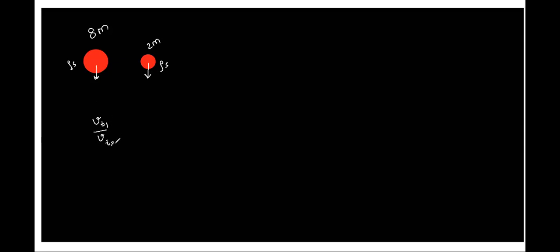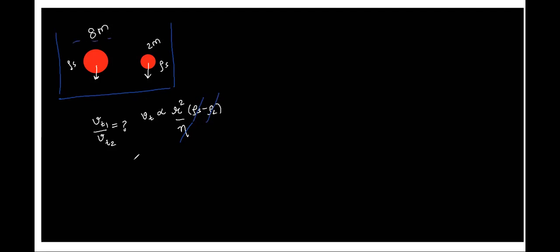Vt1 is to Vt2. Karuna, what should we do? We don't know the rate formula. Tell me the proportionality. Vt is proportional to R square into (rho s minus rho L) by eta. Since both of them are in the same liquid, eta is same for both. Eta is the property of the liquid, viscosity. Both are made of the same material, so rho s is also same, right? Also, they are in the same liquid, therefore liquid density is also same, right?